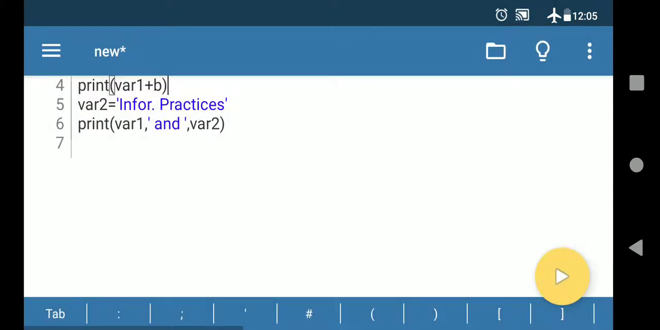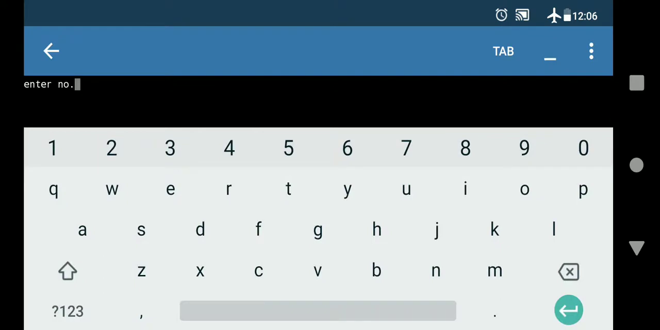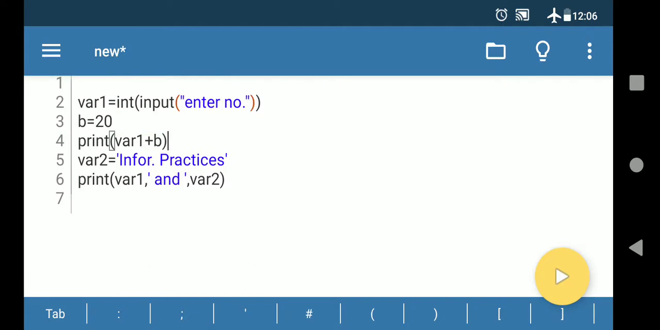Now it's coming 33. How is it coming 33? Because 20 plus 13, that 33 will come. 13 you have entered. Suppose I entered here 10, so now it will come 30 because b's value is 20. So 20 plus 10, 30 is coming. So now you understood what is the role of int function. Int will help you to convert the value.